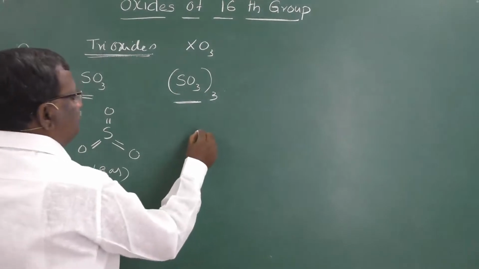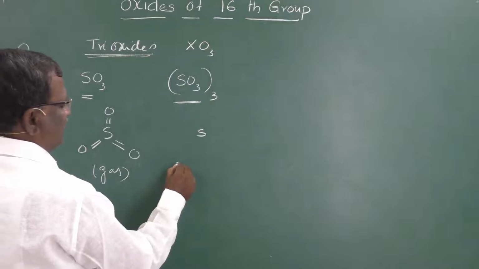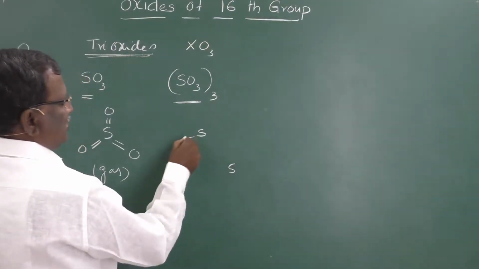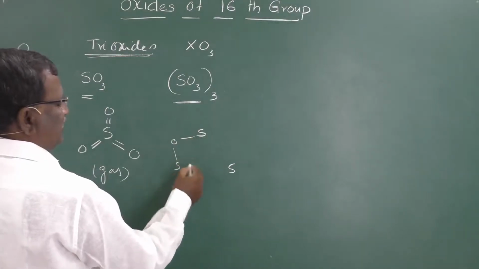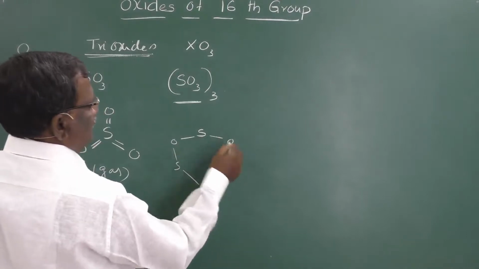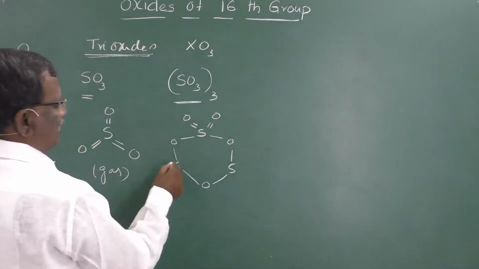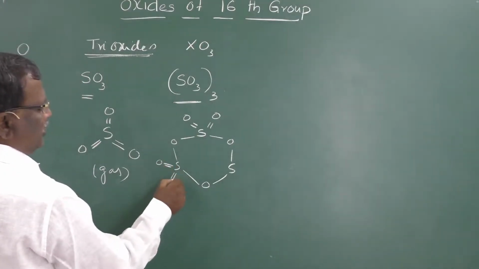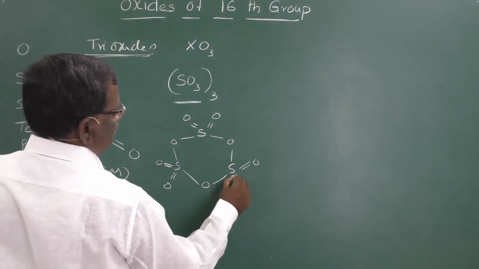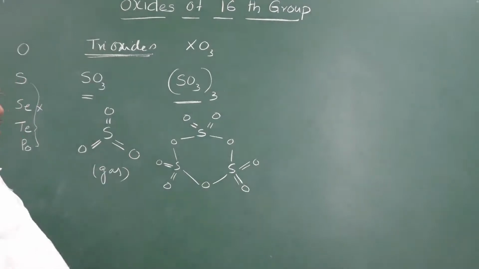Here you will have 3 sulfur atoms like this. Each sulfur atom is connected with one oxygen like this, and on each sulfur we have 2 double bonded oxygens. This is the structure of SO3 thrice, or a trimer.